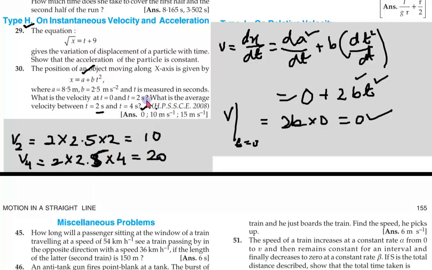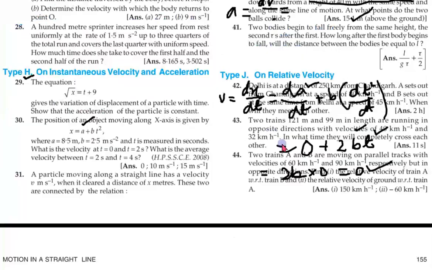So I have to find the average velocity between t2 and t4. That means I'll add these two and divide by 2. 10 plus 20 is 30, divided by 2 is 15.